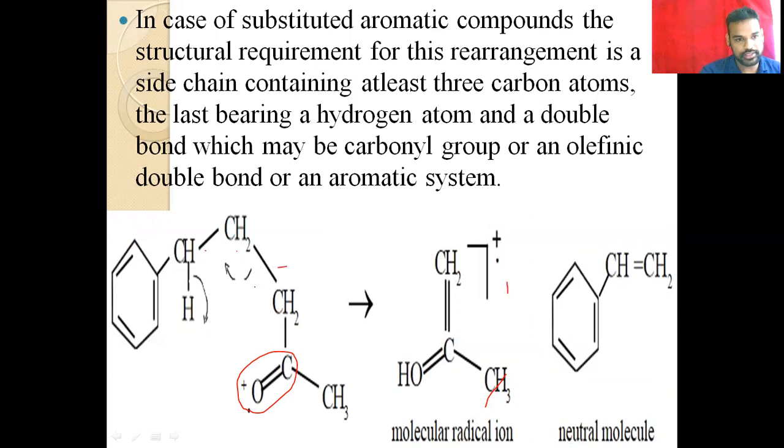The gamma hydrogen rearranges, and then the alpha-beta carbon bond breaks like this, and then we can expect the molecular radical ion peak and then the neutral compound. So this is another fingerprinting, one example of the fingerprinting rearrangement technique.